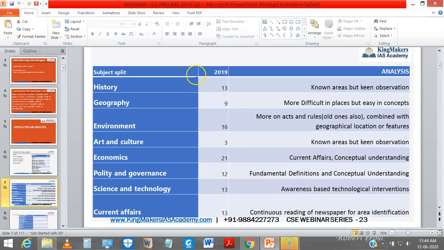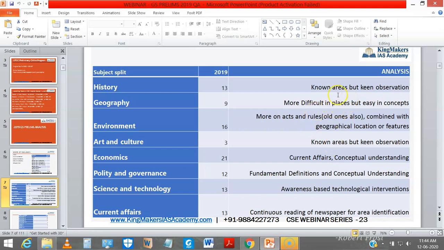Analysis of the subjects. History: known areas but keen observation. It is from NCERT, from Spectrum, from themes, as well as from other areas like Upinder Singh and all. Please do read the Upinder Singh book, just because they asked one or two questions from Upinder Singh or other historical books. Do stick with NCERT and Spectrum, read them repeatedly so that you can eliminate other options even if it is asked from other books.